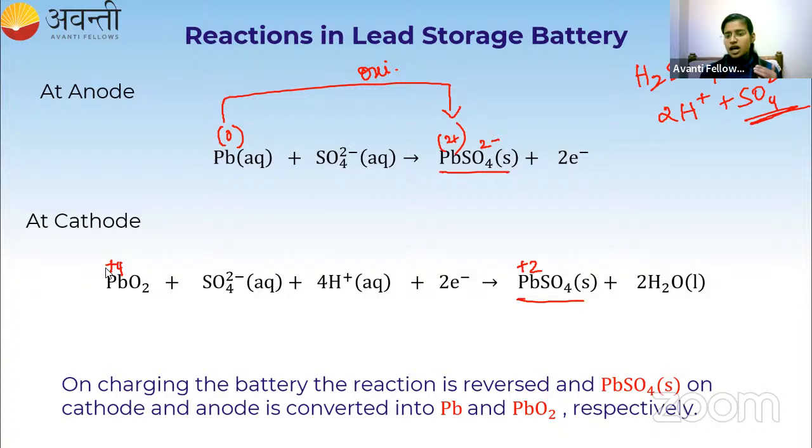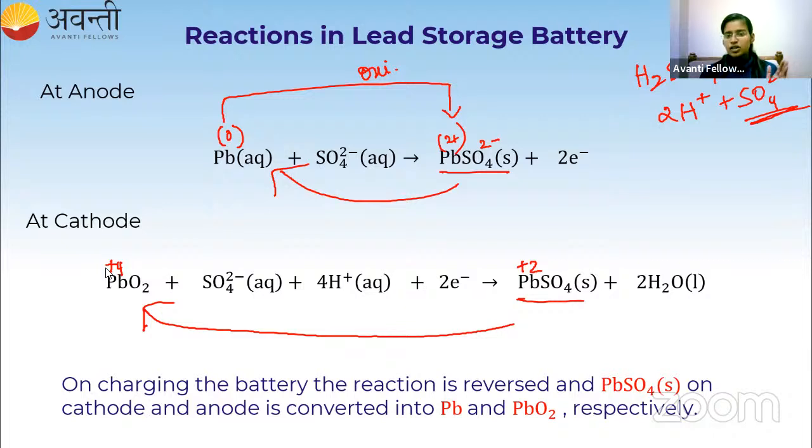So during the charging process, this lead sulfate will go back to lead dioxide, and here the lead sulfate will go back to lead. So again we use that and we charge. During the charging, this will be converted to lead and lead dioxide again. So we use it and again we charge. This reaction occurs continuously. Okay, clear? This is about the lead storage battery.